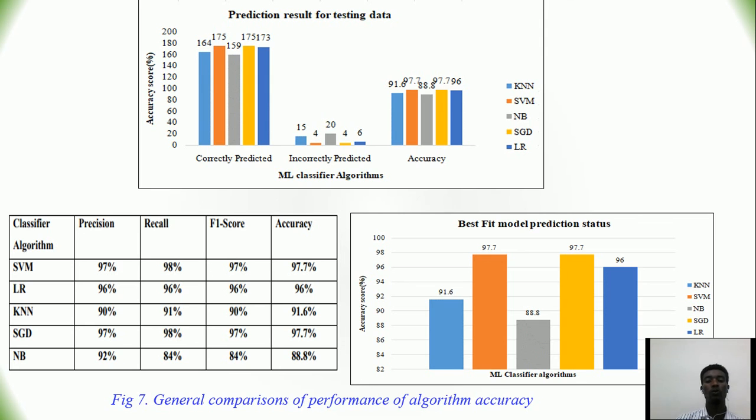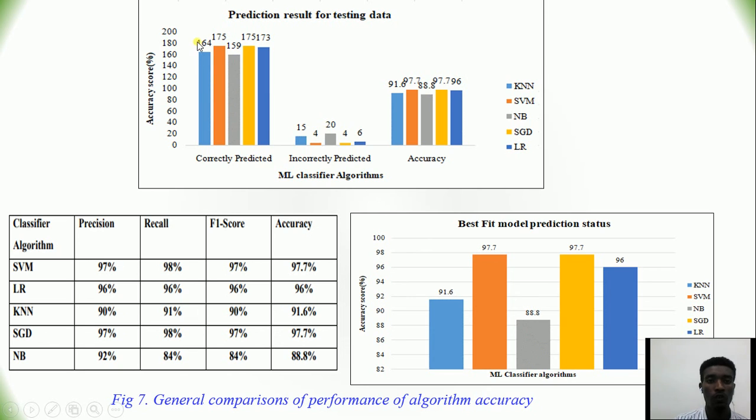After the train test split, here are the training data and here are the testing data, which means from the dataset, here are the correctly predicted results for the testing data or the identification.